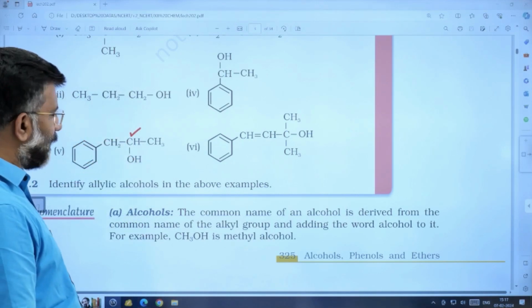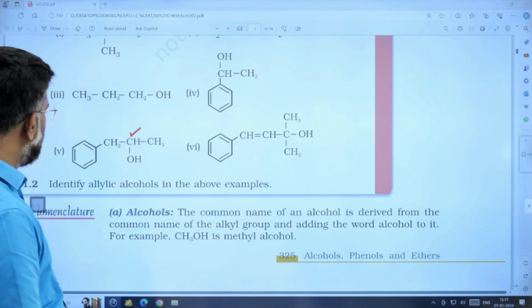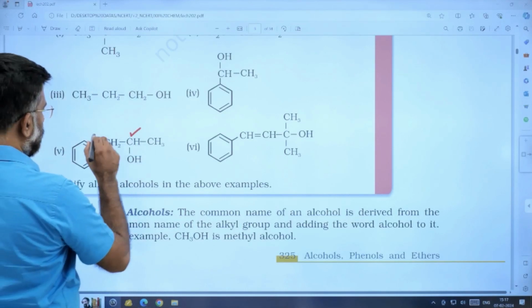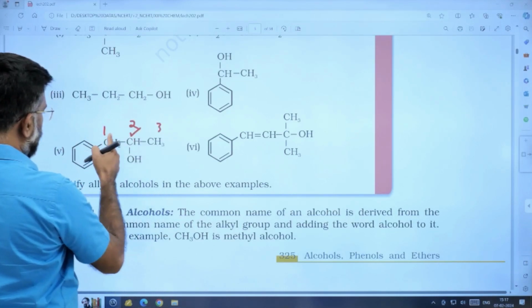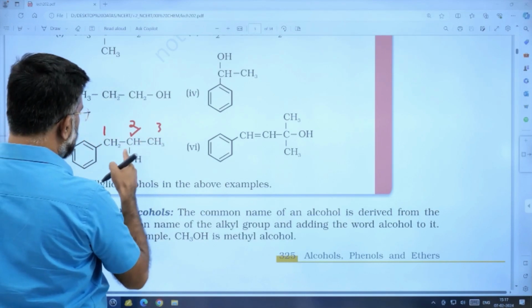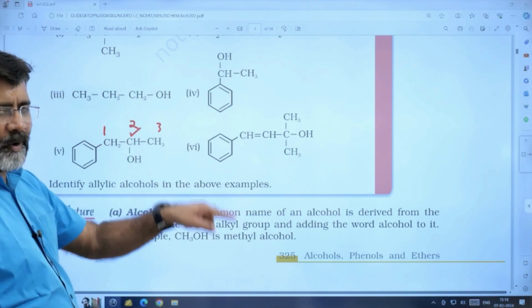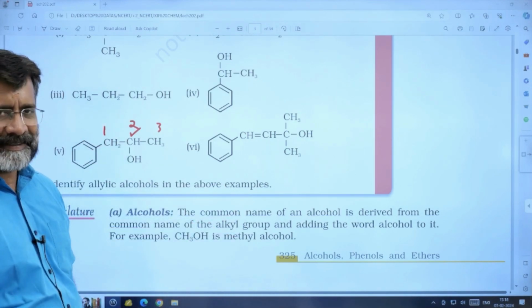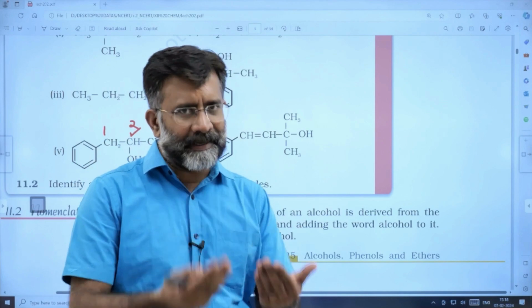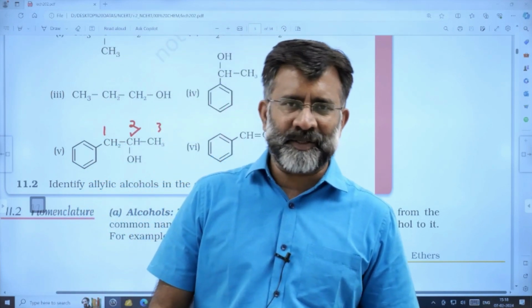Right? And what will be the IUPAC name? The IUPAC name will be 1-phenylpropan-2-ol. Like that. Right? So try to figure out such exercises given in the textbook.